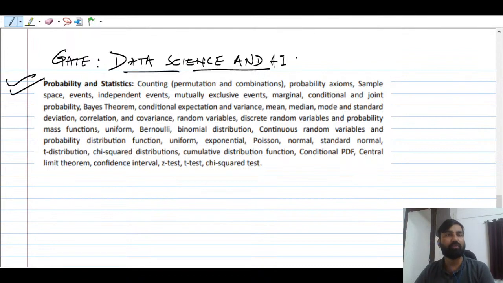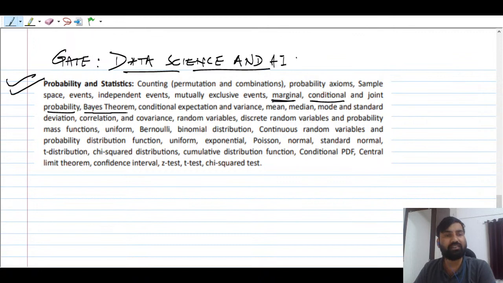We are not going to compute the probability of a sample space, keep in mind, because the sample space combines all sorts of outcomes, so its probability will be 1. What we will compute is the probability of the events occurring in the sample space. So we need to understand what types of sample space there are, what types of events there are, how many kinds of events there are, what independent events are, and mutually exclusive events. Then marginal, conditional and joint probabilities.